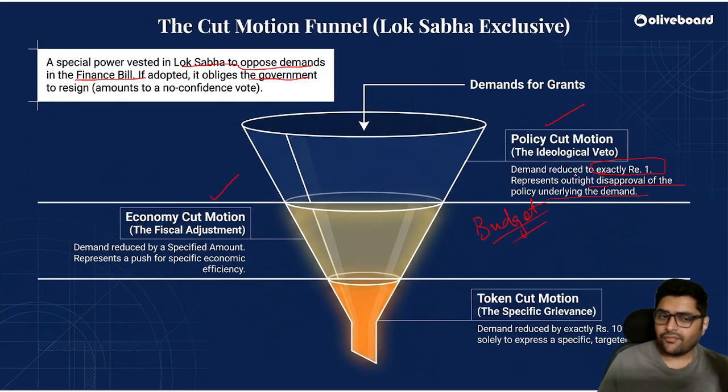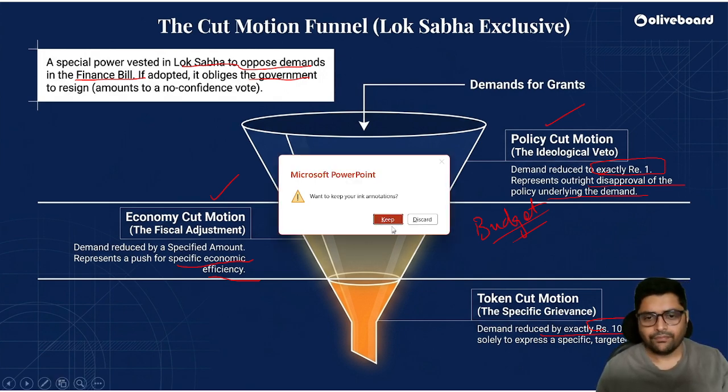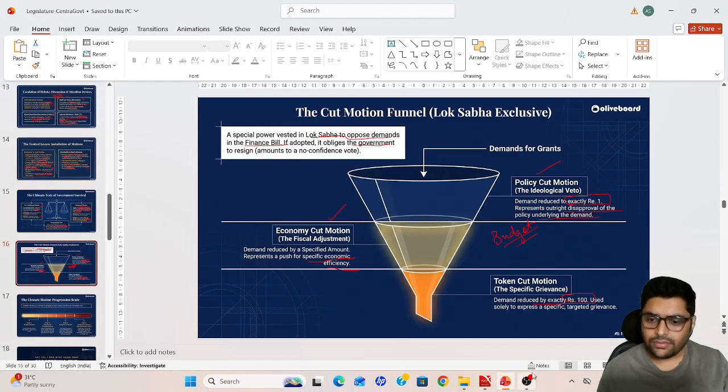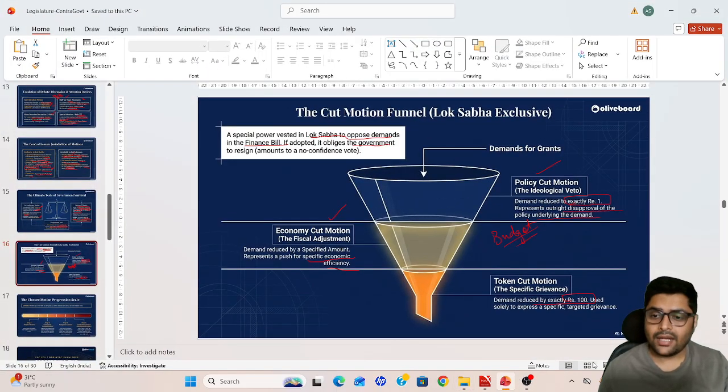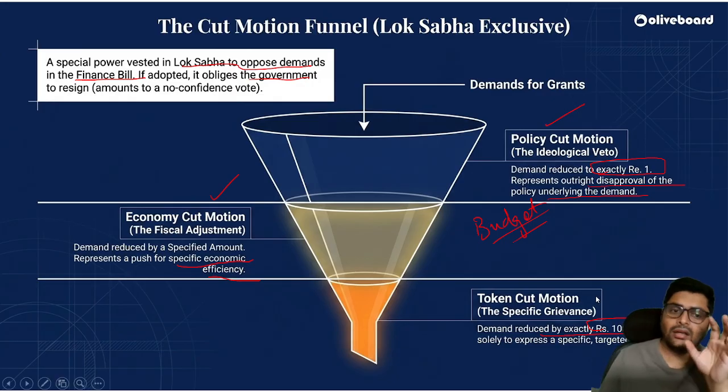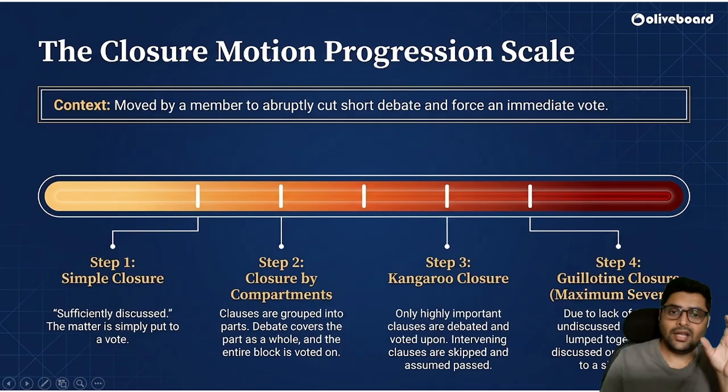Economic cut motion is when the demand is reduced by a specific amount. Okay, this much you reduce in the budget. It represents a push for specific economic efficiency. And token cut motion, it is when the demand is reduced by exactly rupees 100. These are just some of the instruments which are provided for the efficient functioning of the government. So that is why it becomes very important for us to understand such parts of the legislature of India.